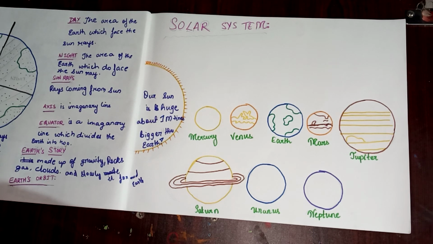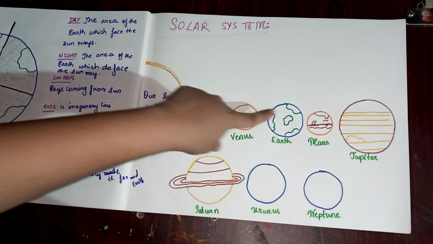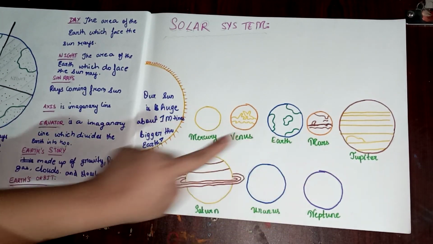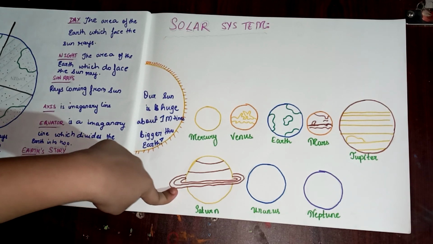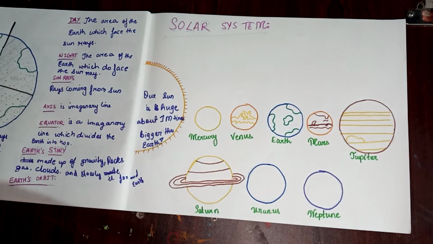Like Earth has a 365 day limit, they will have more or fewer days to spin around the sun. So basically, the solar system consists of 8 planets. Let's count them: Mercury 1, Venus 2, Earth 3, Mars 4, Jupiter 5, next Saturn 6, Uranus 7, and Neptune 8.